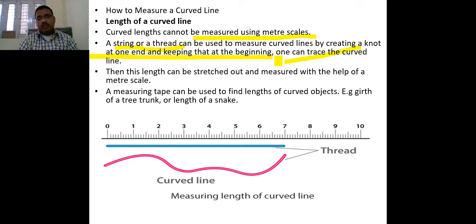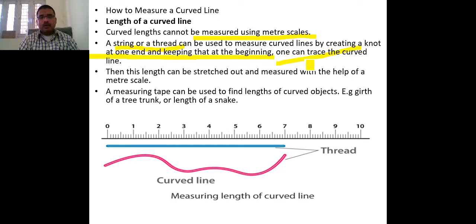Starting from the knot, we keep it at the beginning and trace the curved line, holding the line this way until we trace the whole curve.